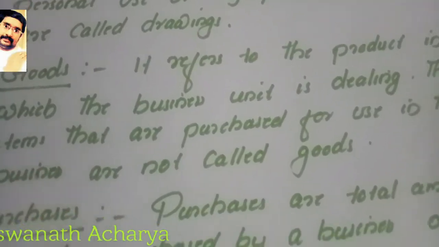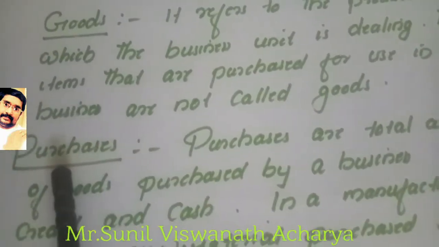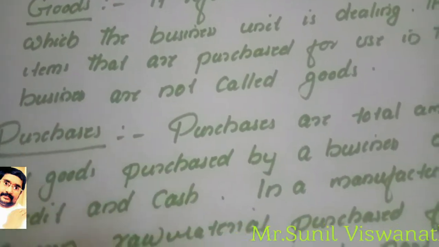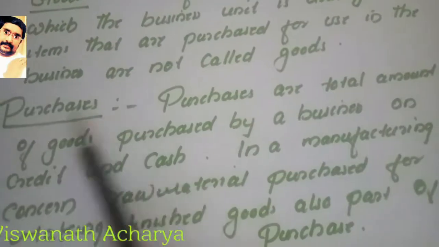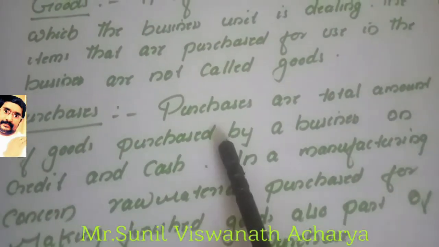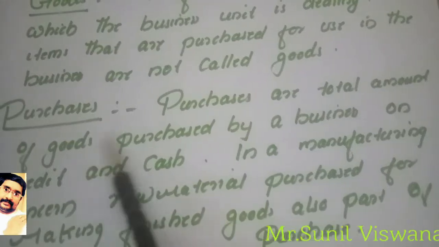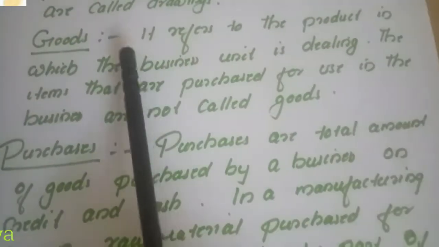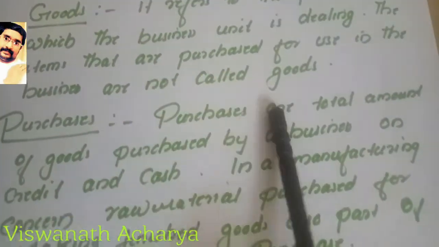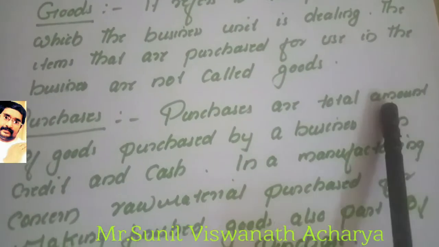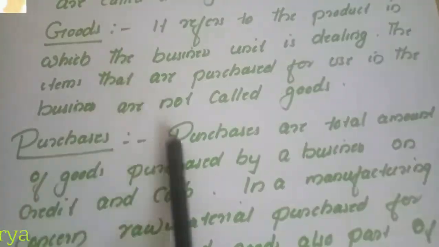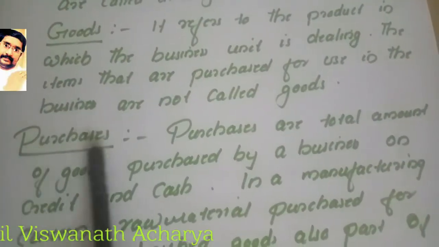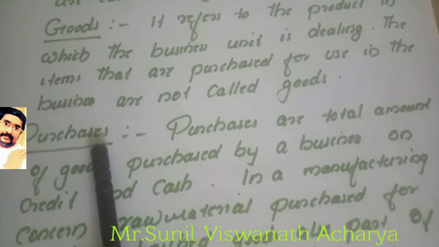Now another term is purchase or purchases. Purchases are the total amount of goods purchased by a business on credit and cash. We already discussed goods, so the total amount we spend for purchasing these goods is included in purchases.